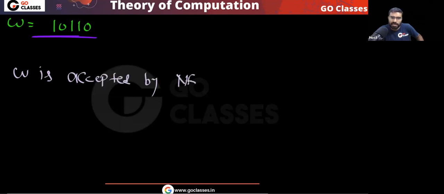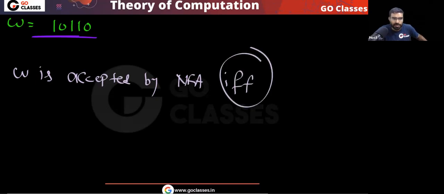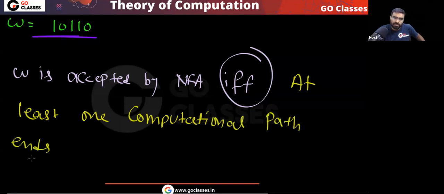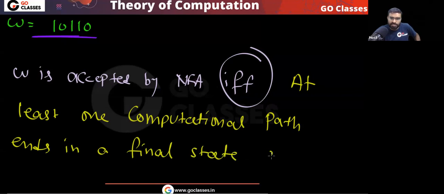W is accepted by the NFA if and only if at least one computation takes you to a final state, or I can say at least one computational path ends in a final state at the end of the string.